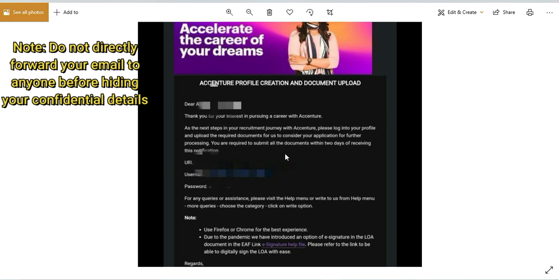I am going to put updates for Accenture next steps as well, like the next step, which is the documentation upload. I know that you are going to face a few challenges or queries while uploading documents. So yeah, I will clear all your doubts. Let me know in the comment section if you need any sort of help.